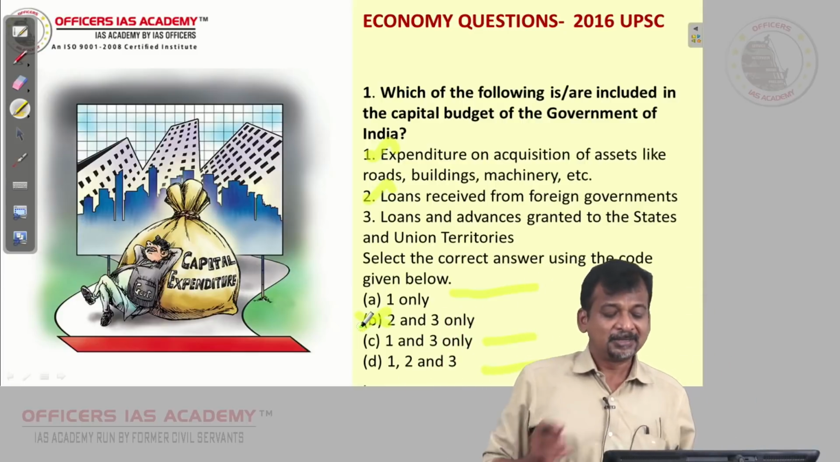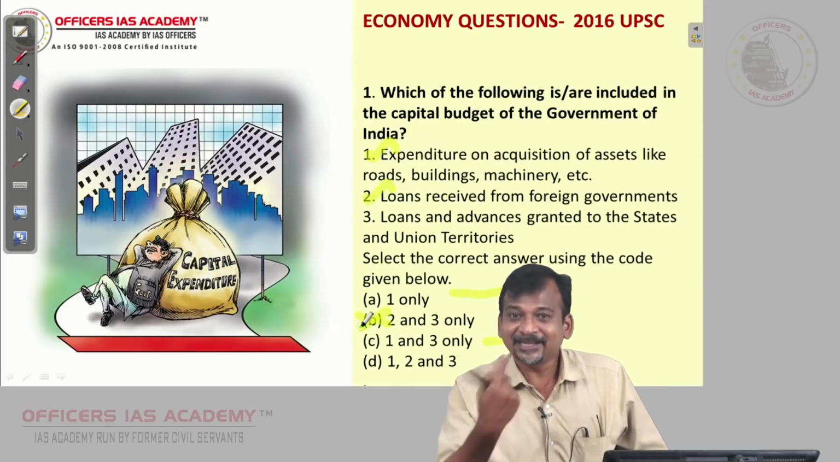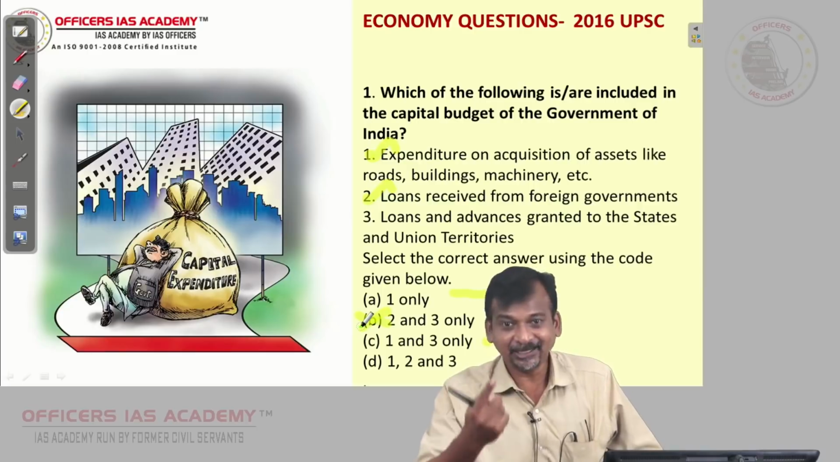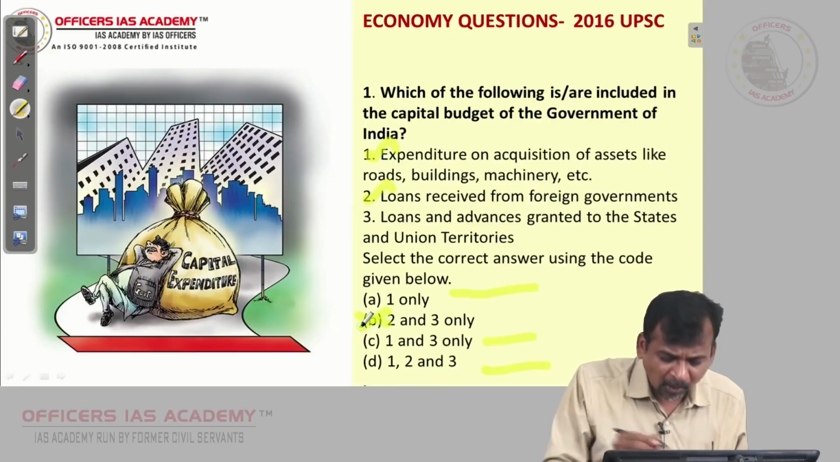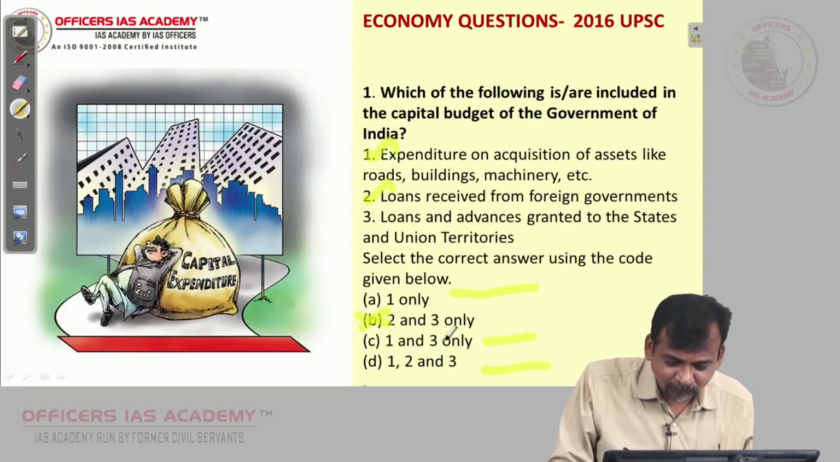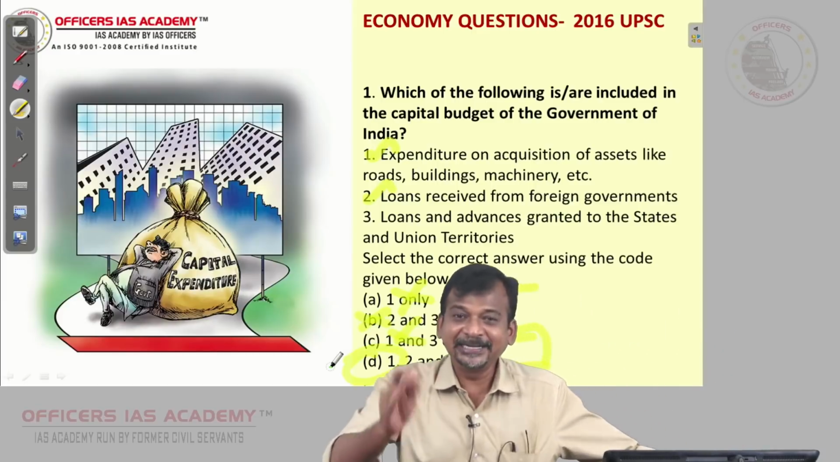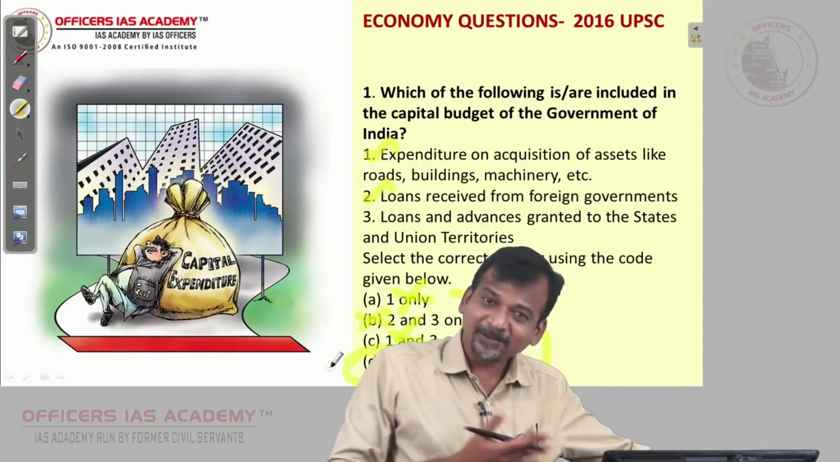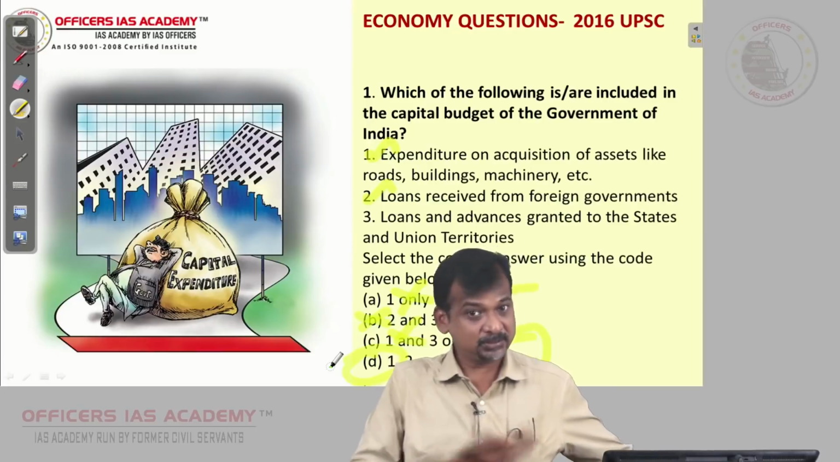Now second choice, loans received from foreign governments, that is capital only. What is revenue? That is taxes, right? Here loans, capital budget. So where are both 1 and 2 there? 1 and 2 is not here, so this is ruled out. This is ruled out. So only D. Without even reading the third statement, we have arrived at the answer. So when we are racing against time in prelims, this will help us.